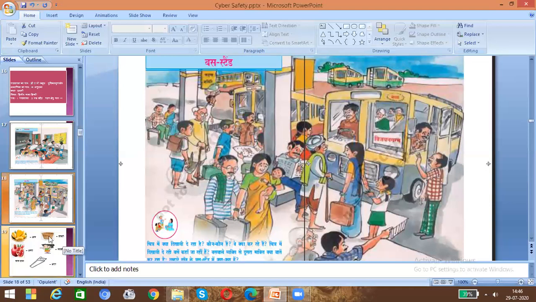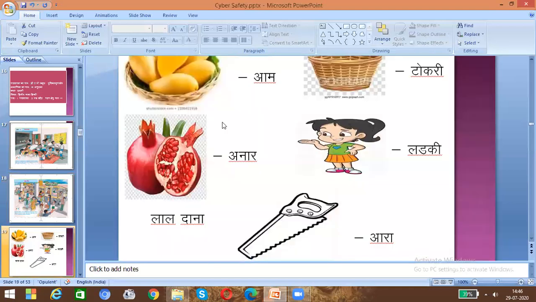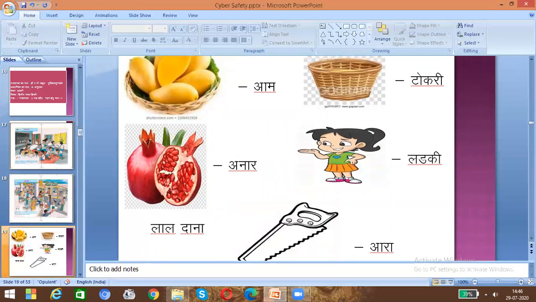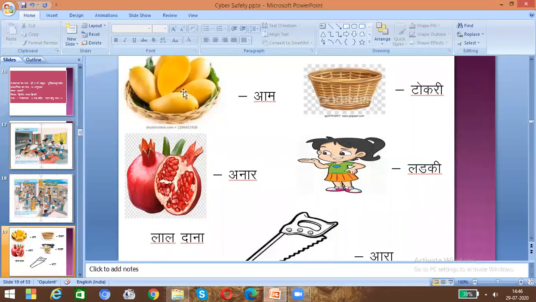Now coming to the next slide, here we can see that pictures were shown. You must know what these pictures are and what the color of each is. Here we can see a mango. What do we say mango in Hindi? Mango's color will be yellow. This is the basket. What do we say basket in Hindi? Tokri. And then this is the anar, pomegranate.